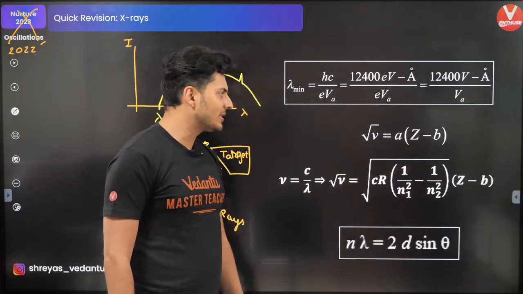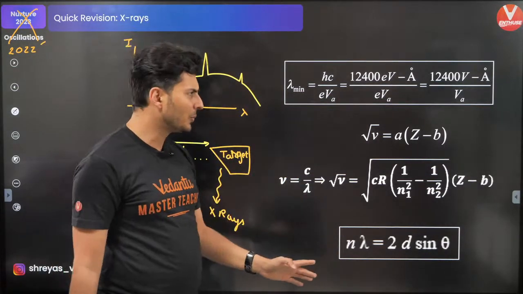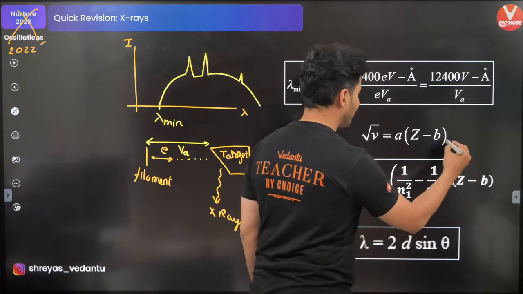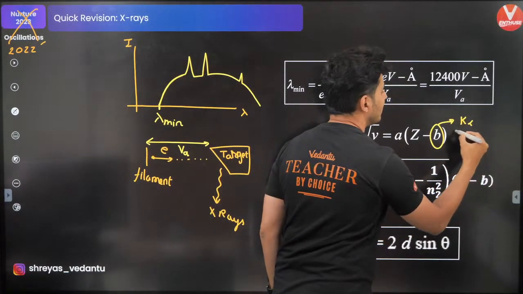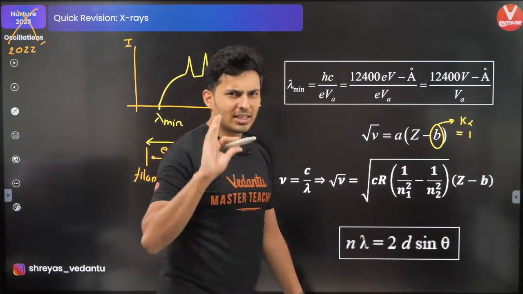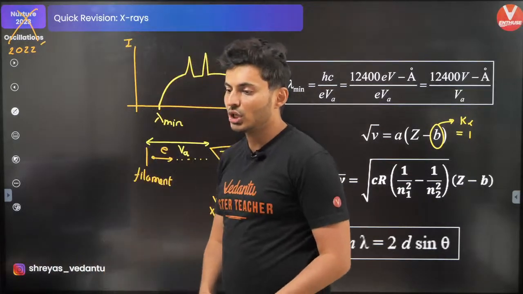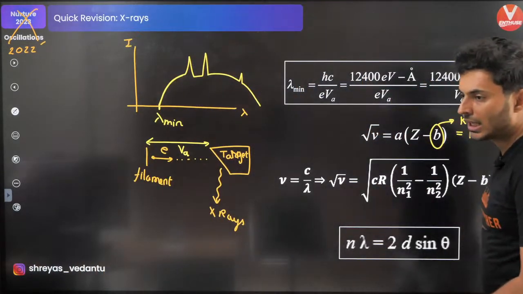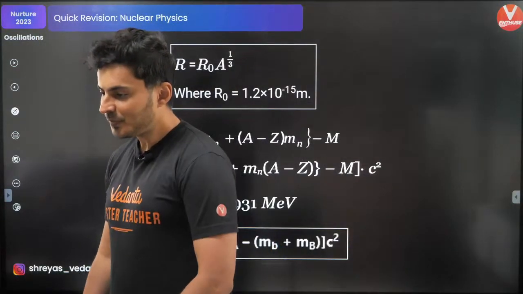A and B are constants. You don't have to remember the values of A and B; usually they are given to you. Usually for K alpha, this B is basically 1. That's something you can keep in mind. Very important things which you need to remember. Great. Let's move ahead.